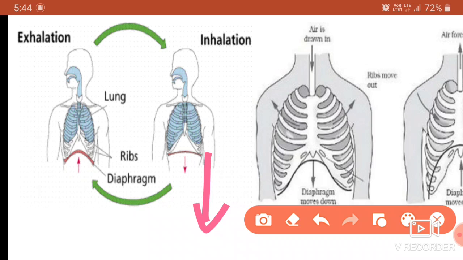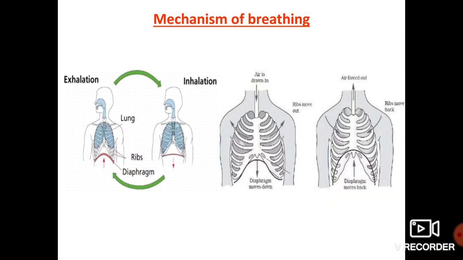At that time the diaphragm moves upwards. When the diaphragm moves upwards, the lungs are compressed. At that time the carbon dioxide-rich air comes out of the lungs and is eliminated through the nostril. Have you observed the mechanism of breathing?